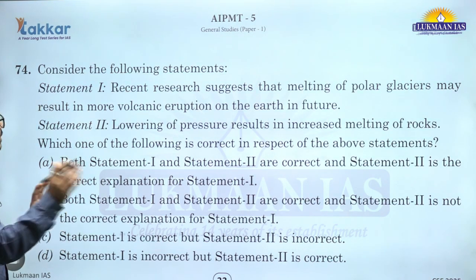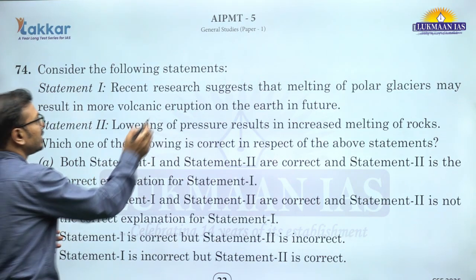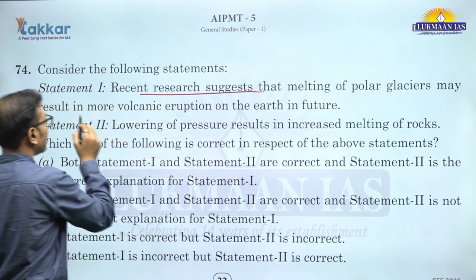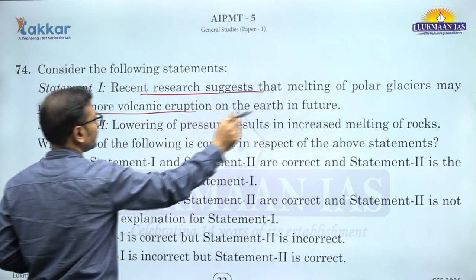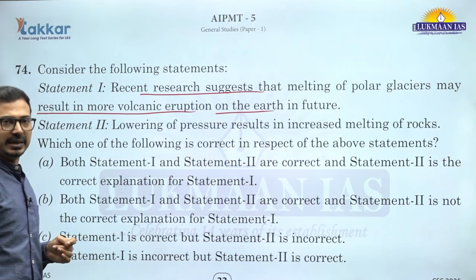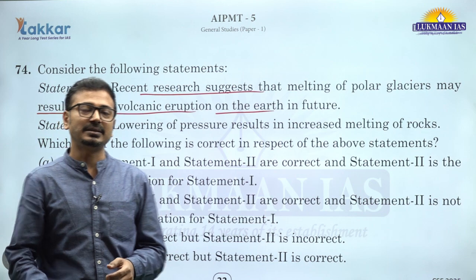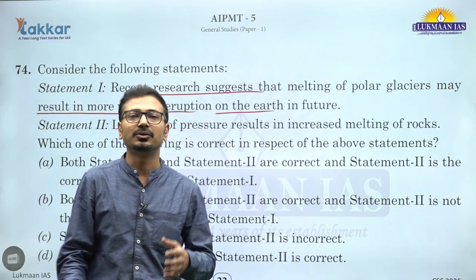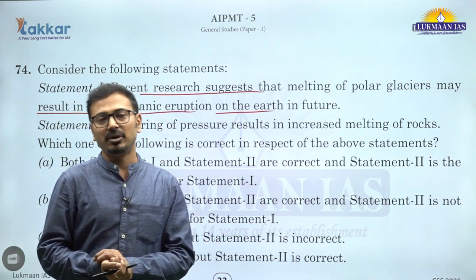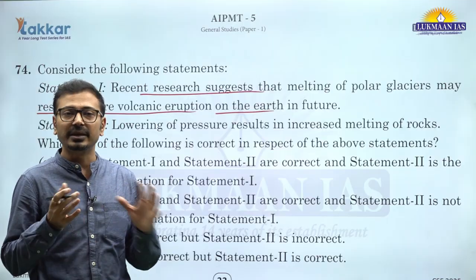All right, so always UPSC will ask such kind of questions related to rotation and revolution of the earth, right? Recent research suggests that melting of polar glaciers may result in more volcanic eruption on the earth in future. Yes, recently there was research about it. Now you must be thinking ऐसा कैसे हो सकता है सर, मेल्ट हो रहा है सब आइस, तो उसकी वजह से नीचे से अर्थ से मैग्मा ऊपर कैसे आएगा, इरप्शन होगा, ये क्यों बोल रहे हैं?